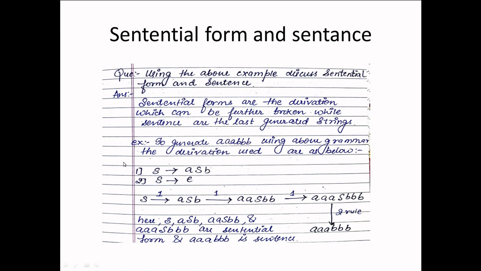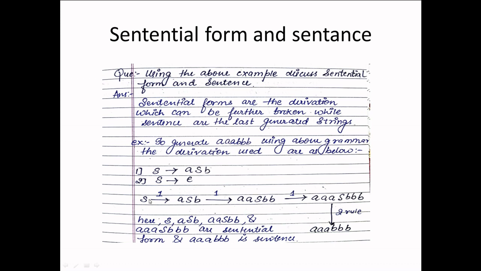Here, if we are using the two rules, S gives aSb, S gives epsilon, then S gives aSb, then aaSbb using rule number 1, again using rule number 1, aaaSbbb, and here we use rule number 2 to finish. So the final formed answer is aaabbb. Here we can easily see that aSb, aaSbb, and aaaSbbb all four contain some non-terminals.